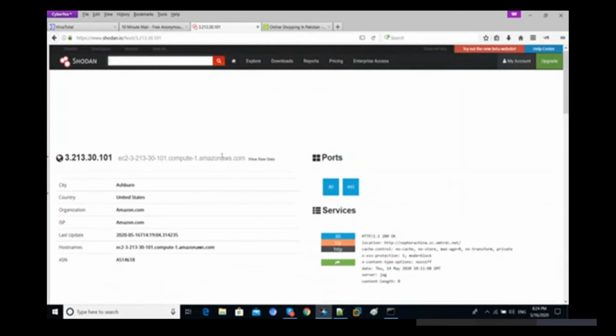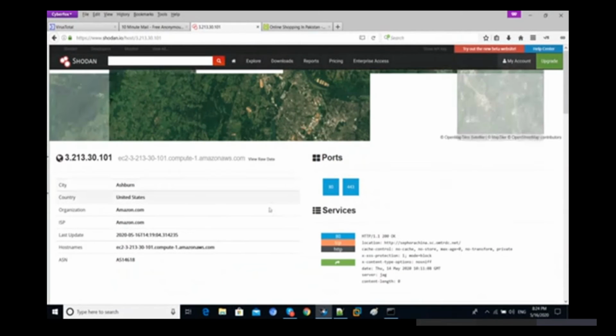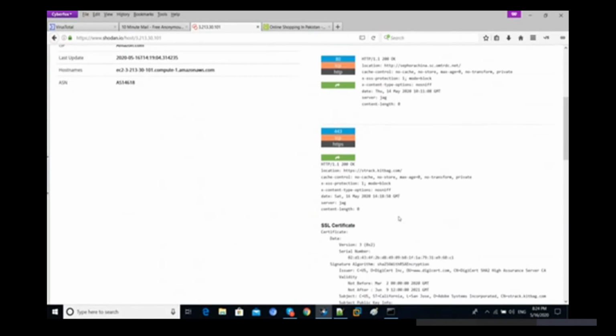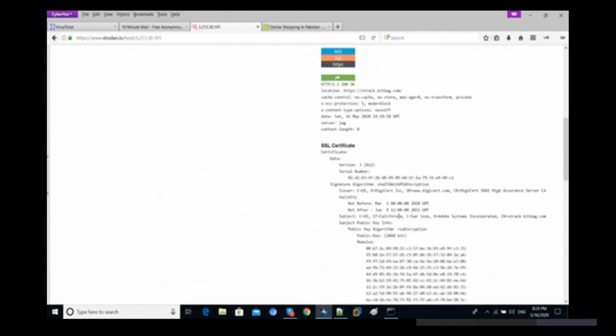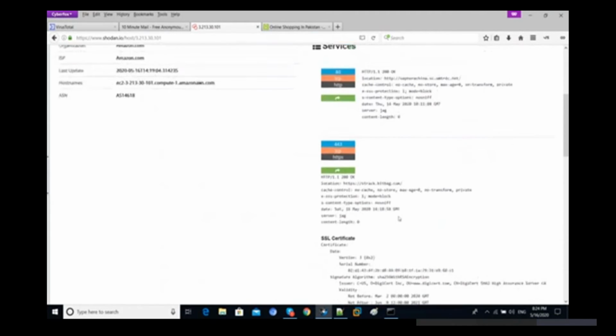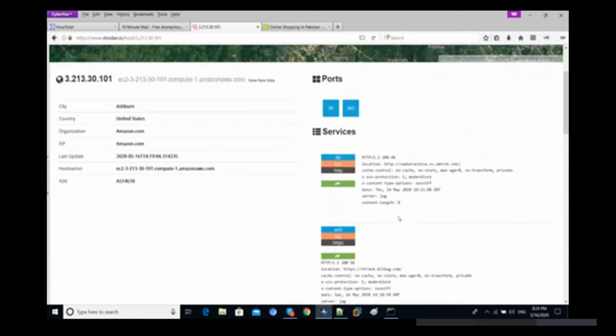Yeah, we have this one, and that one is related to 80 and 443 is there. Okay, let's see serial number and subject. So on this one we have only port 80 and port 443. So if we have port 80 and port 443, then we are going to use Nikto here. With the help of Nikto, if any kind of vulnerability is there, then definitely Nikto will just give us the complete information whether any kind of vulnerability is there or not. Okay, so we are going to use Nikto here.